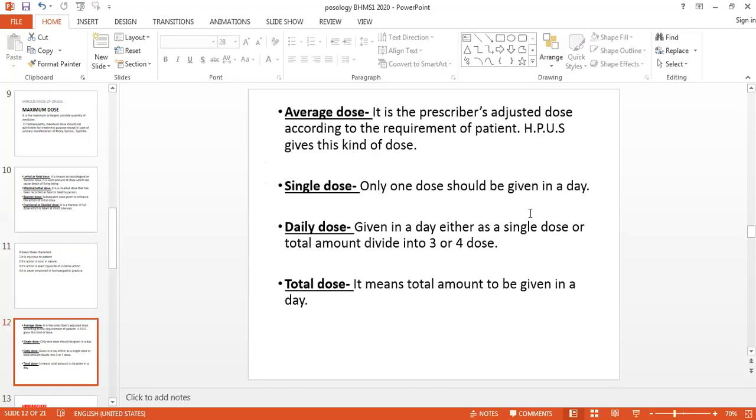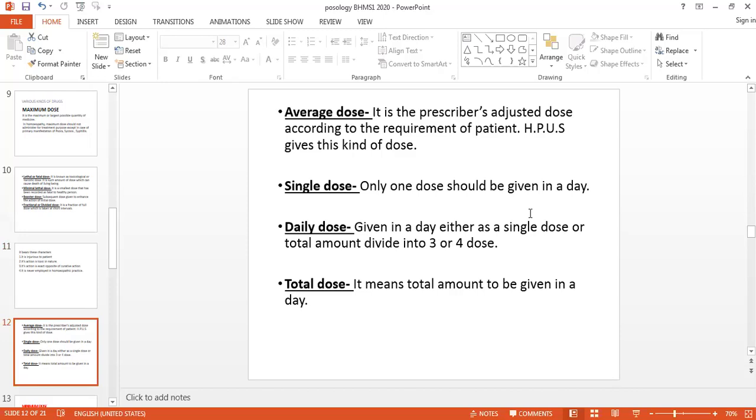What is the average dose? It is the prescriber's adjusted dose according to the requirement of the patient. Then the single dose, a single quantity of medicine, a single dose we are giving in a day. Daily dose, the total amount given in a day, either as a single dose or a total divided into 3 or 4 doses.